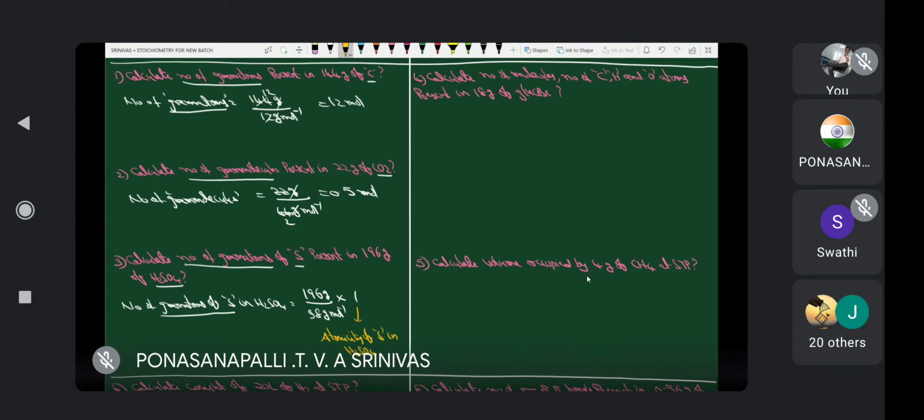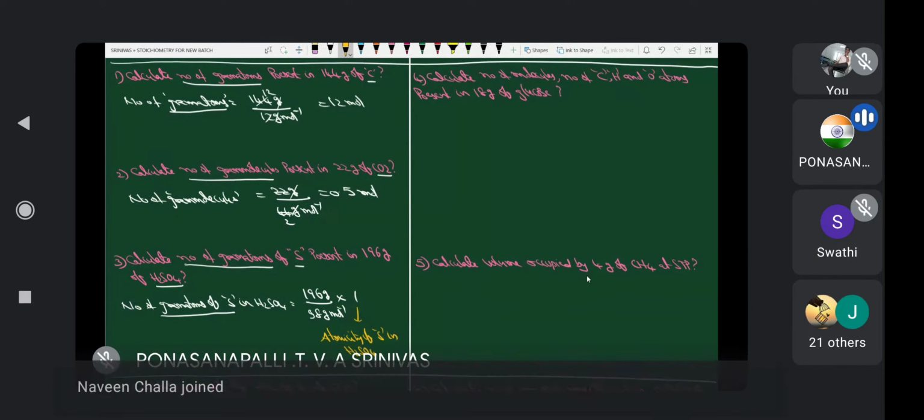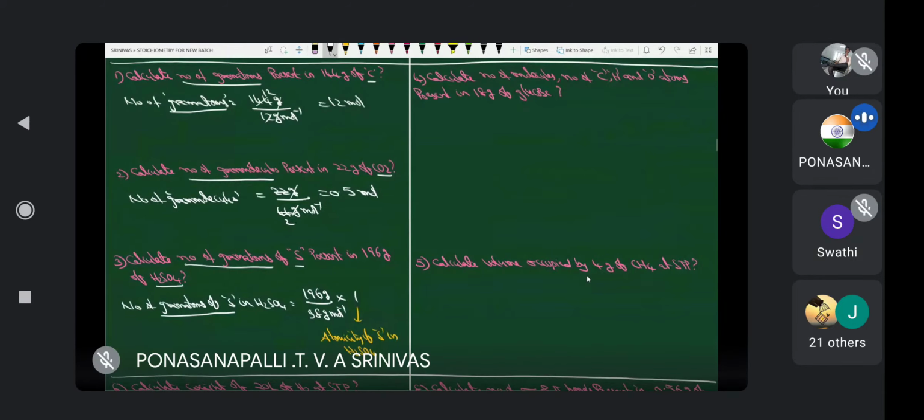For example, if you calculate number of gram atoms of hydrogen in sulfuric acid, then we have to multiply with 2. If oxygen is asked, then we have to multiply with 4. That is, atomicity of sulfur in sulfuric acid is 1, atomicity of hydrogen is 2, atomicity of oxygen is 4. Now this is equal to, gram cancels. This is 2. 2 into 1, 2. Mole in numerator, 2 mole. Therefore, how many gram atoms of sulfur are present in sulfuric acid? 2 moles. Why? Because 196 grams means 2 mole.